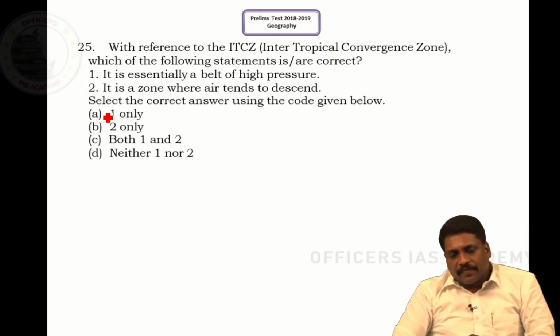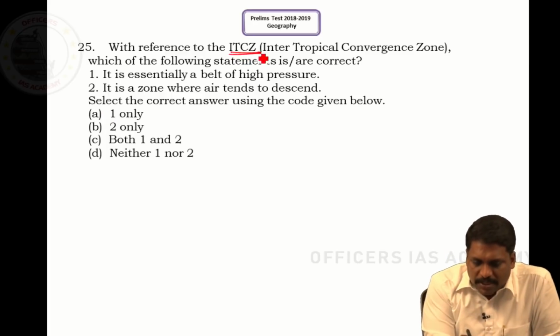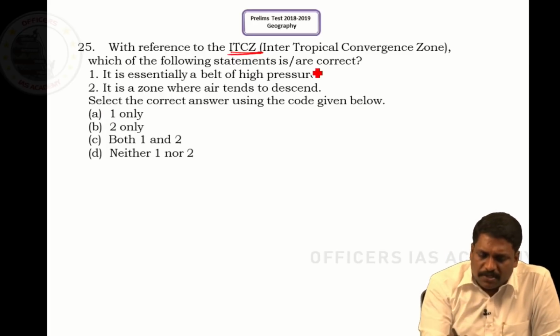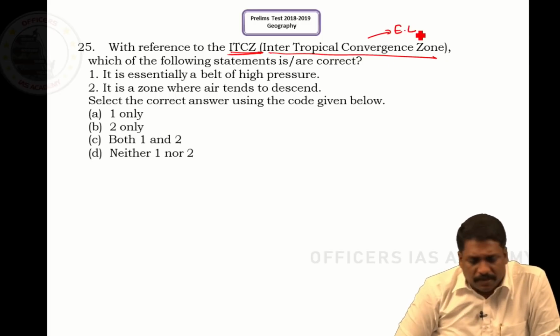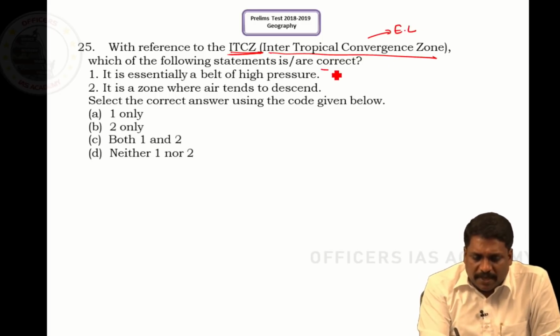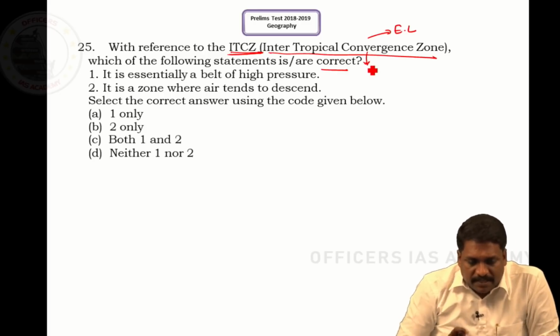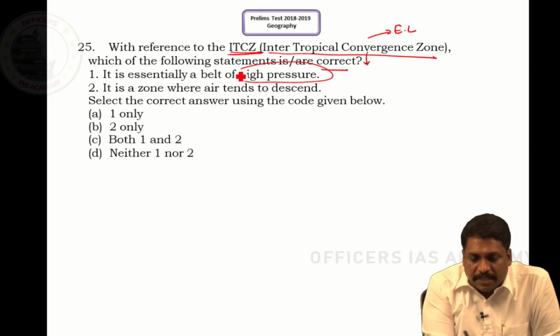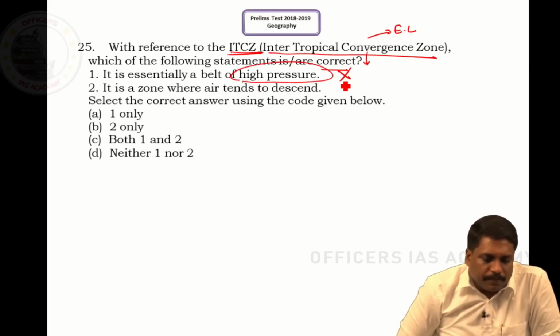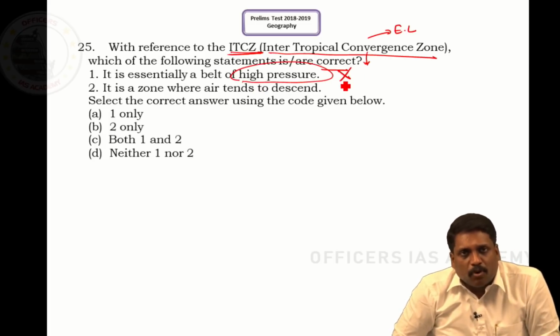Question number 25. With reference to ITCZ, what is this ITCZ? Intertropical Convergence Zone. Layman's understanding, we call them as equatorial low. Right, sir. With reference to ITCZ, which of the following statements is right? It says it is essentially a belt of high pressure. This itself is absolutely wrong, because I know ITCZ is nothing but a low pressure.